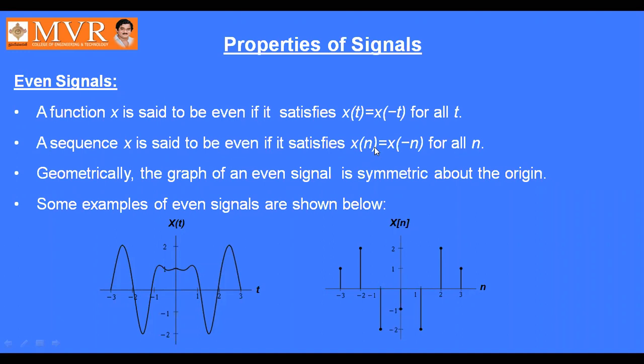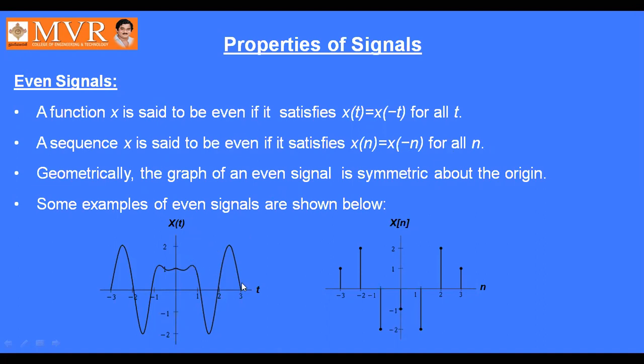So a sequence x is said to be even if it satisfies x of n is equal to x of minus n for all n. Geometrically, the graph of an even signal is symmetric about the origin. Some examples of even signals are shown like this.